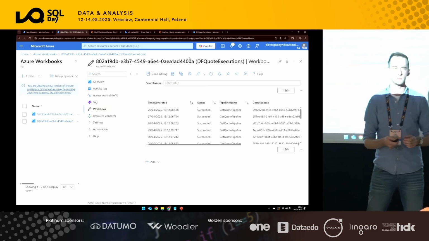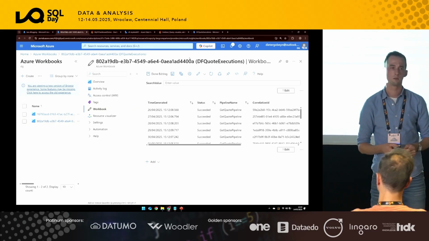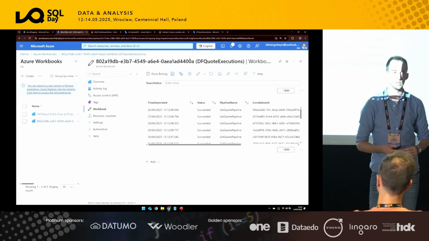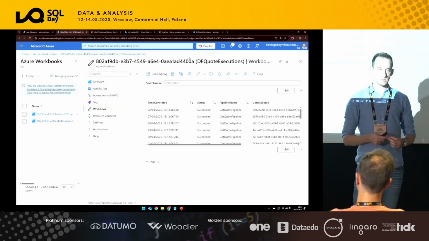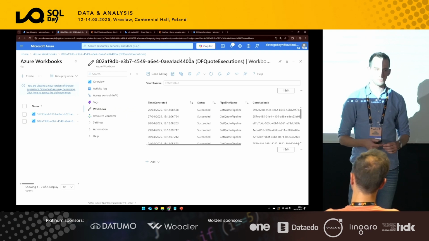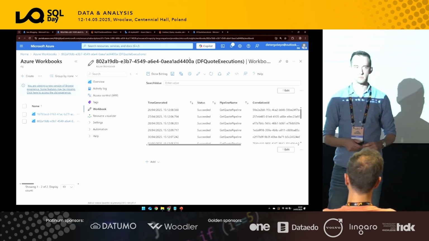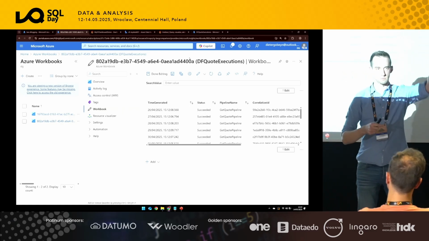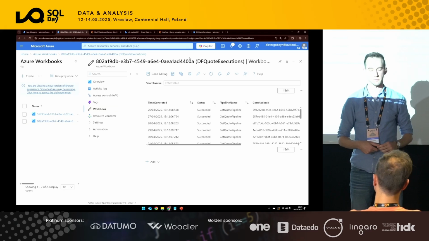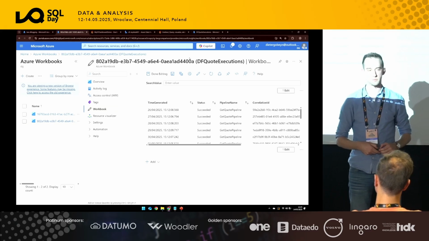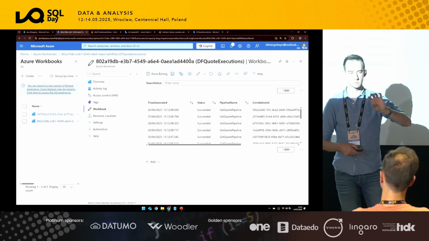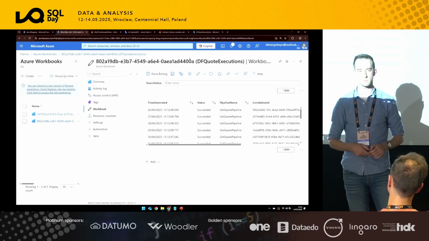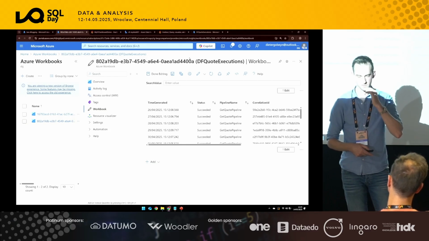I'm wondering, is it possible using the KQL tables to track the parent-child relationships between the pipelines? Let's say I've got some daily pipeline that runs some child pipelines, and as far as I saw, these KQL tables are flat. Each row is some kind of action that happened. Is it possible to somehow visualize or track the parent-child relationship? Because I would like to expose to the business users the visibility of what's going on right now. For instance, the daily task is started, now it has reloaded the stage, the ODS, and now it's loading some kind of data mart or data product. Is it possible via the KQL tables itself?